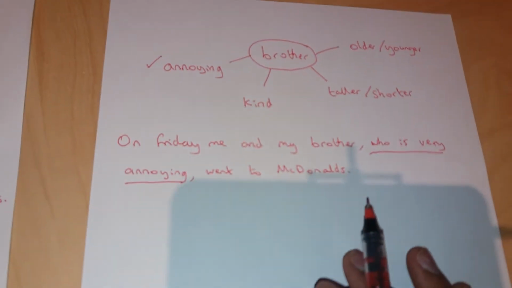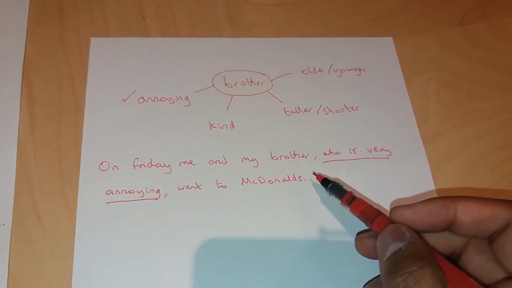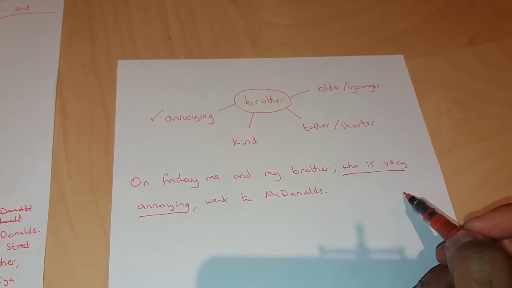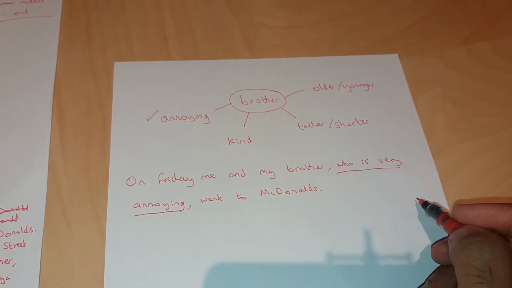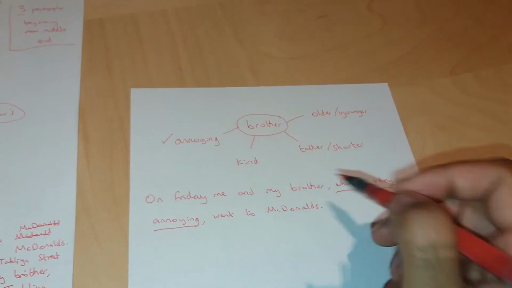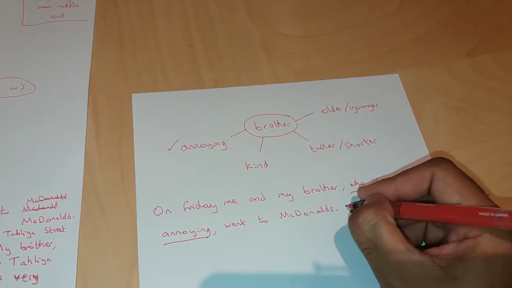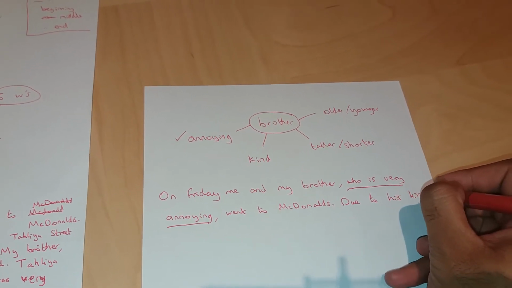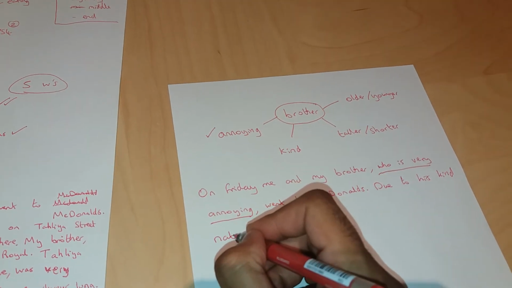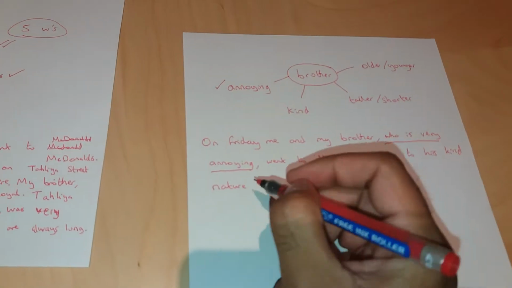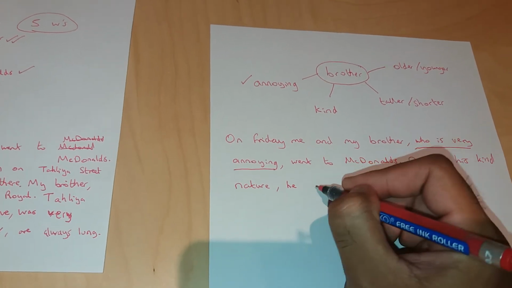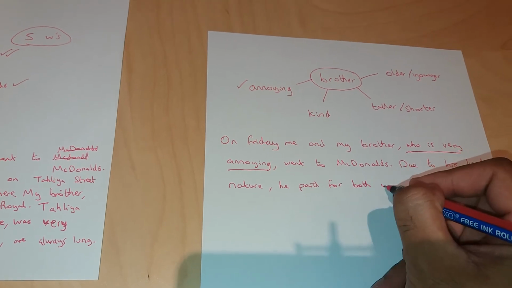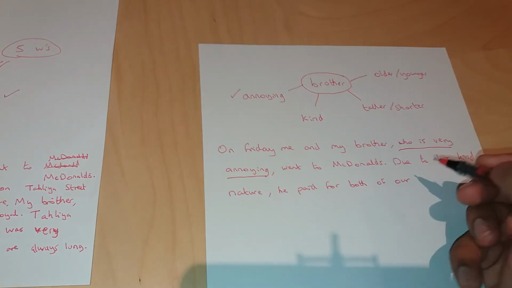Okay, this time I'm going to extend it even further by adding a subordinate clause, which is a sentence that has extra information at the beginning. It could be in the middle and it could even be at the end, but I'm going to use it at the start. So I'm going to take kind. Due to his kind nature, he paid for both of our meals.